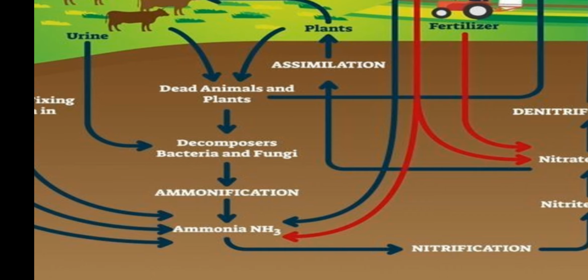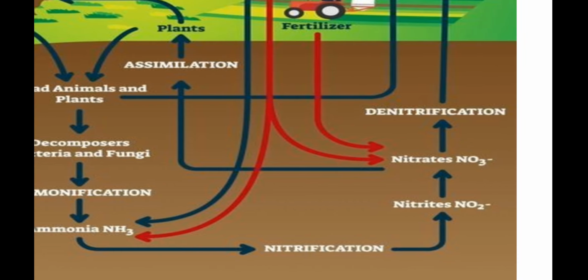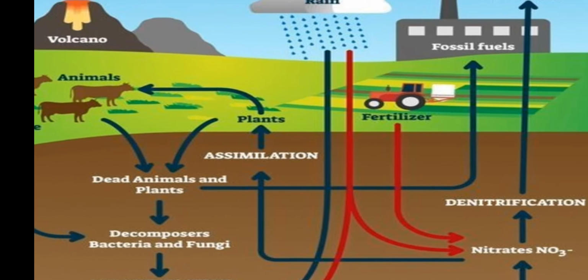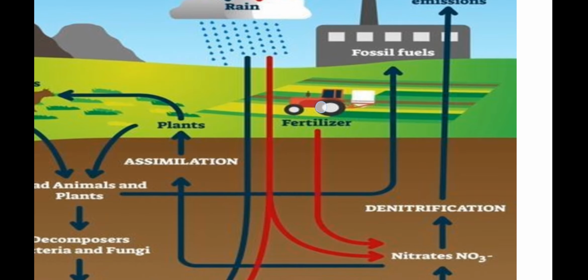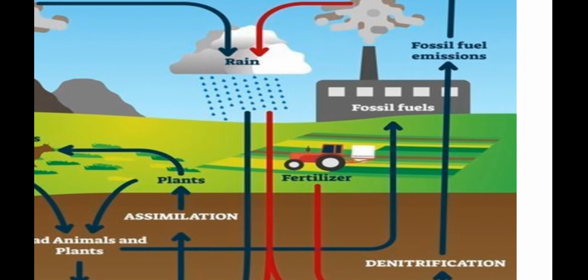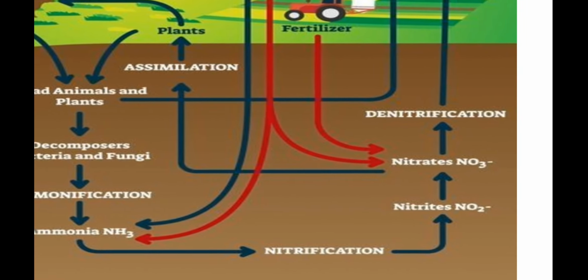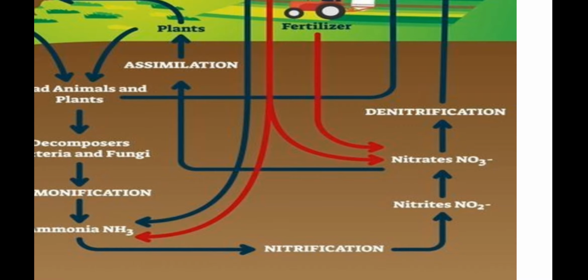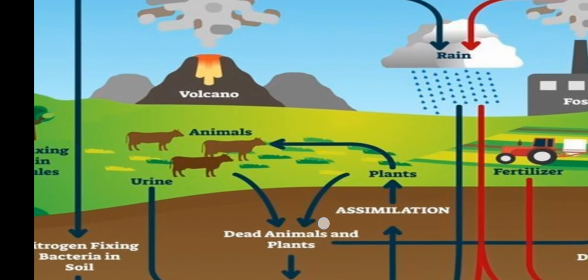Ammonia is also produced and then nitrification, nitrite, and denitrification also happen. Fertilizers also play an important role. Fertilizers provide ammonia and nitrates, and nitrates are then absorbed by the plants.